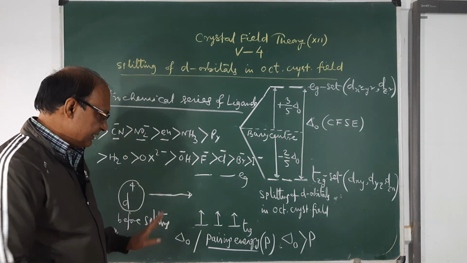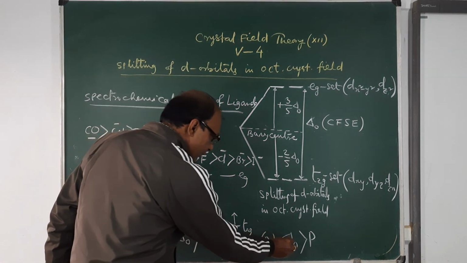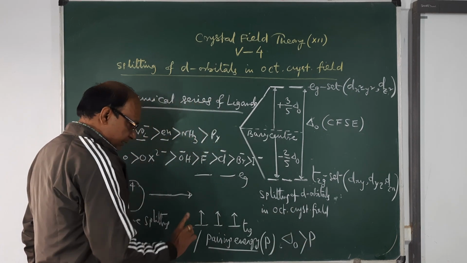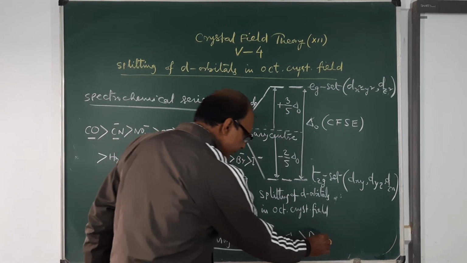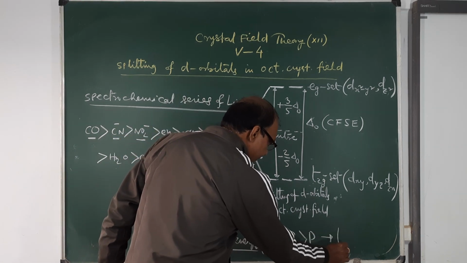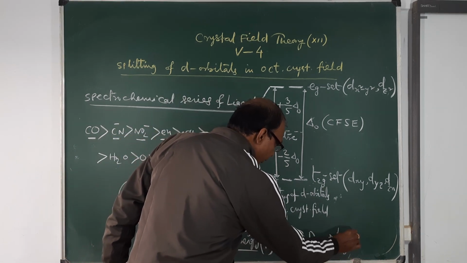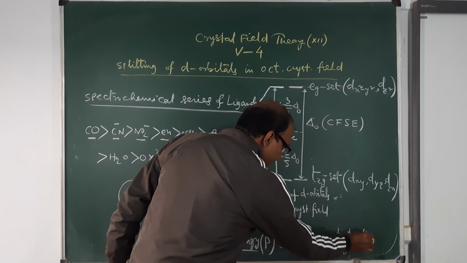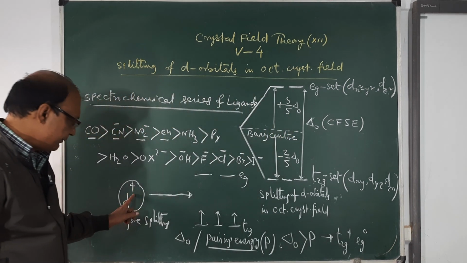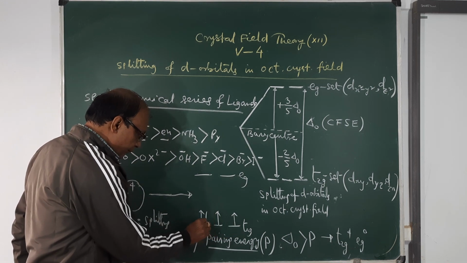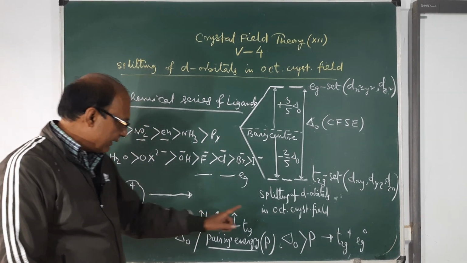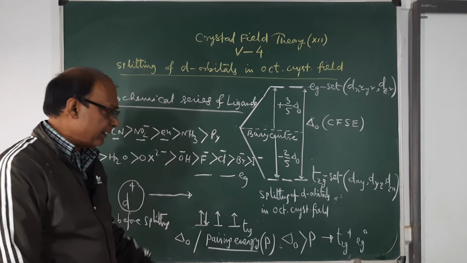Now see, this is the first case. If delta O is greater than P, the configuration of a D4 ion after splitting will be T2G4 EG0. See it here. Why am I writing T2G4? 1, 2, 3, 4. Pairing will take place under this condition.